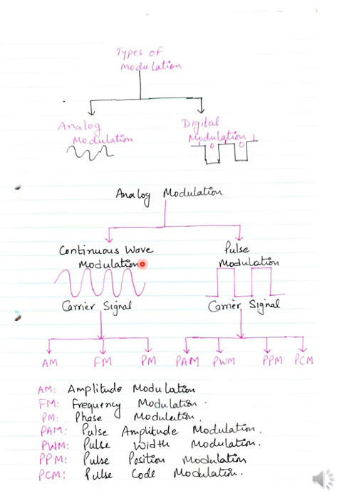Then we have continuous wave modulation. Analog modulation is further divided into continuous wave modulation, where we have the information in the form of sine waves and cosine waves, and pulse modulation. Pulse modulation is not continuous.